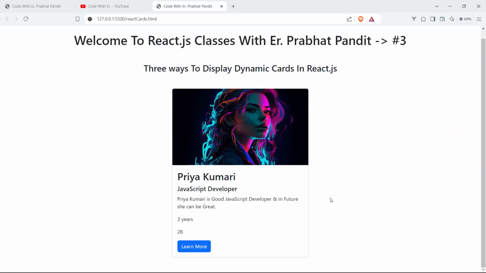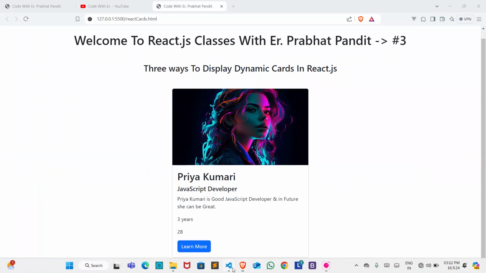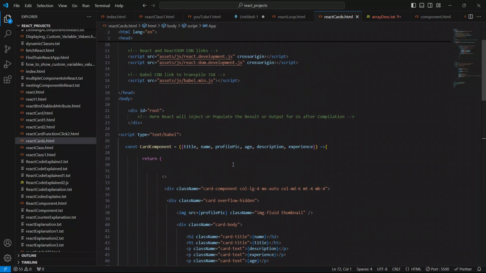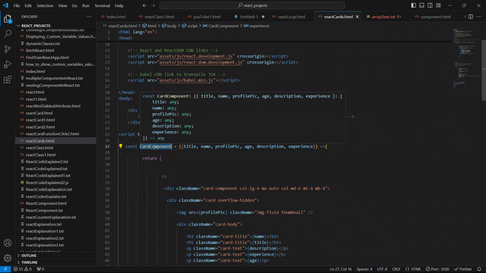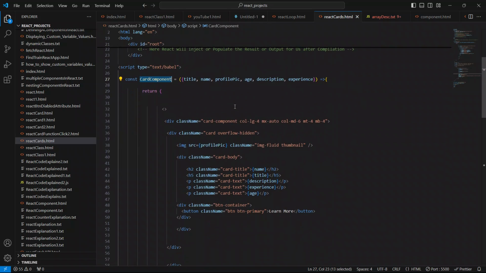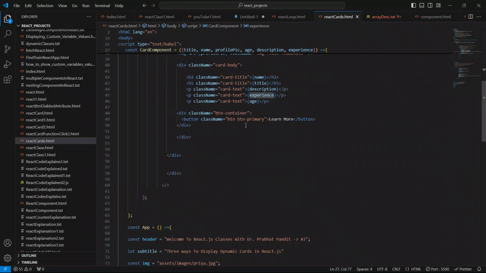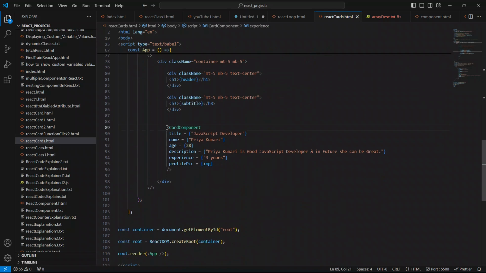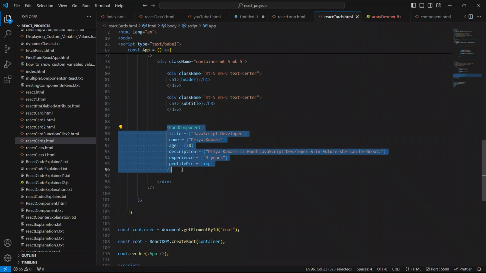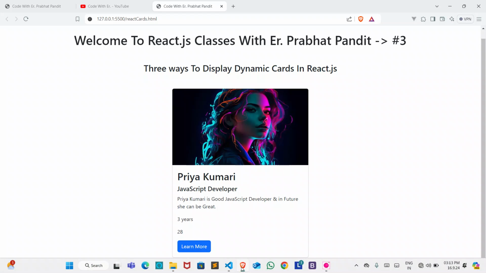Okay, so guys, now I have to congratulate you also, that now you know how to pass multiple props to this card component, and how to display the value of these props like title, name, profile pic, age, description, and experience. Like here I showed you. And this is it. So now we can see it like this.